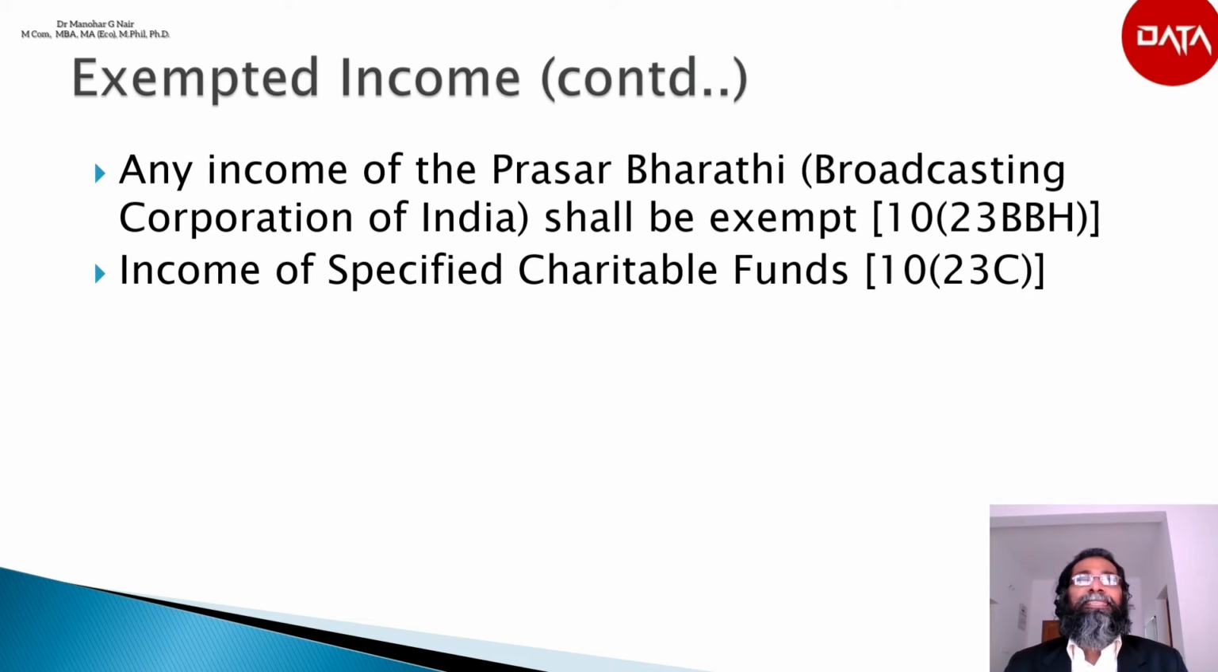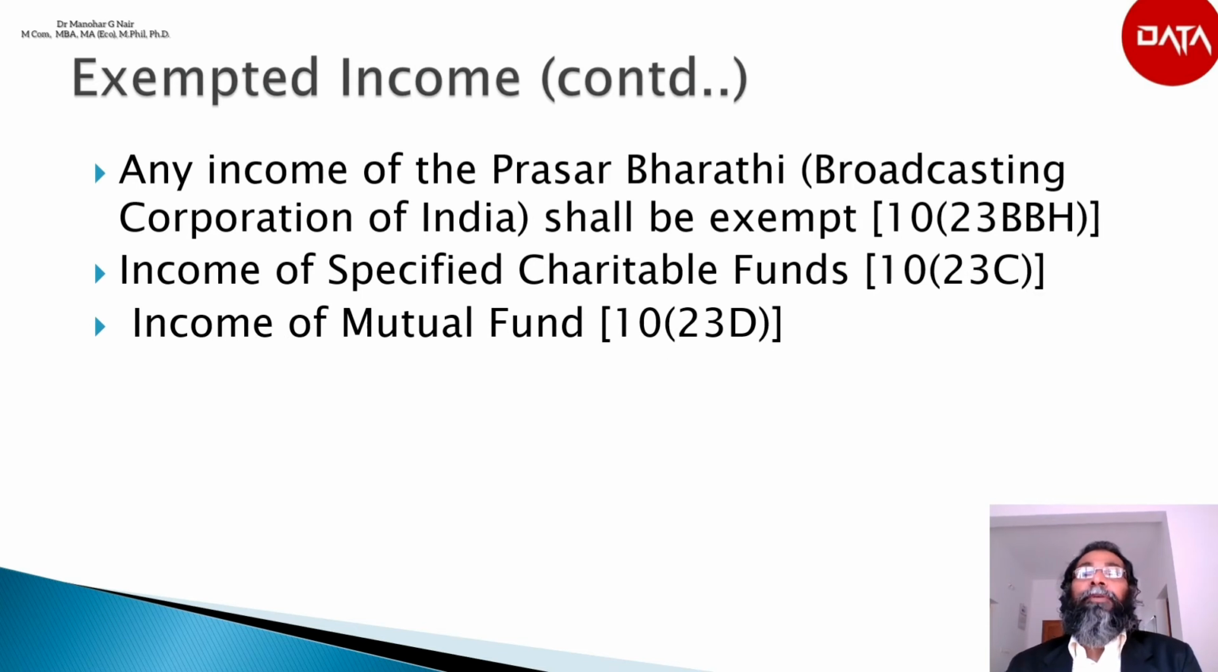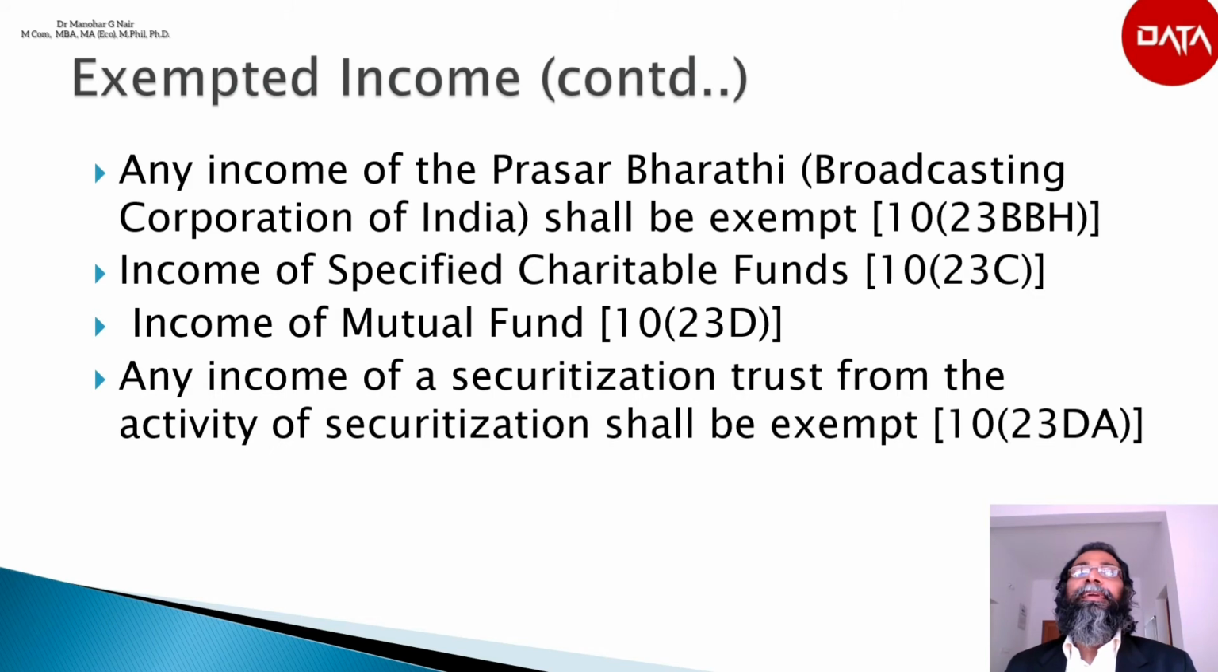Income of mutual fund according to section 10(23D): any income of a notified mutual fund set up by a public sector bank or a public financial institution or authorized by the Securities and Exchange Board of India or the Reserve Bank of India is fully exempted. Then any income of a securitization trust from the activity of securitization shall be exempted.